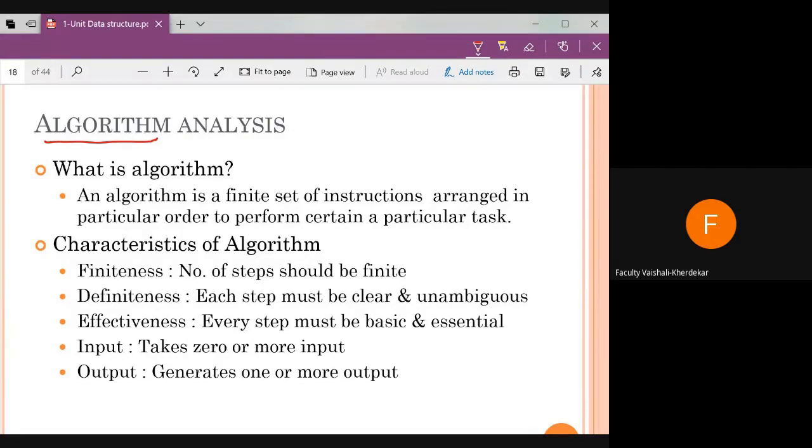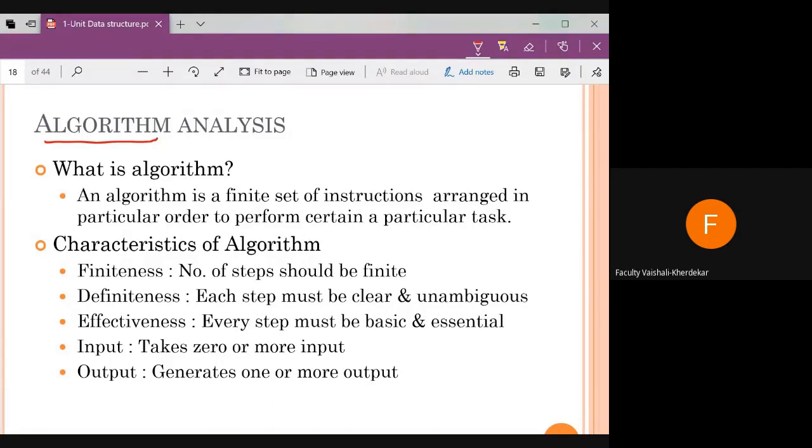Yes, Shreya, it is right. It is a finite list of instructions used to perform a task. Now, what are the characteristics of an algorithm? An algorithm should have finiteness, definiteness, effectiveness, and certain input and output. These are the characteristics of an algorithm.